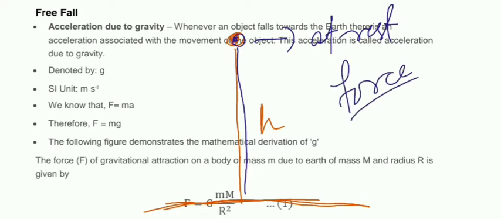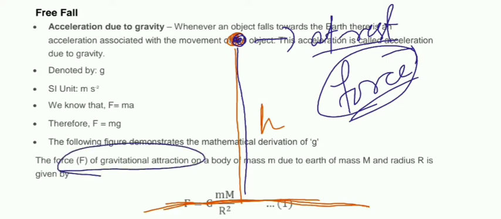As we know, there must be an external unbalanced force to make a body at rest move. If an object is at rest, to make it move we need some force. So when we release the object from our hand, it falls downward, and definitely a force is acting on the object, and that force is the gravitational force of attraction of earth on the object.